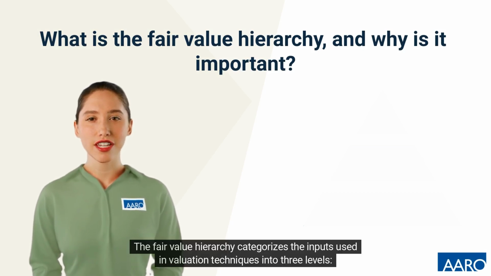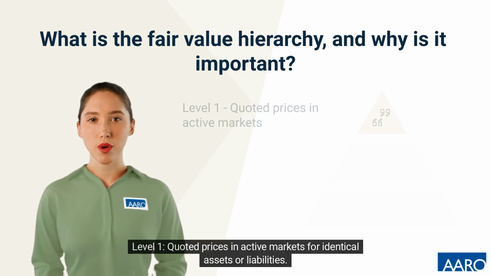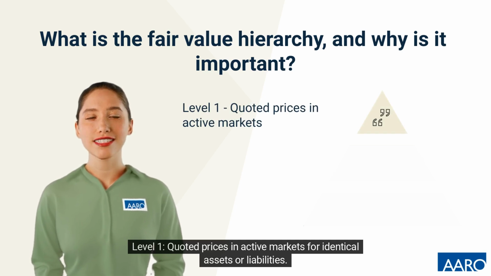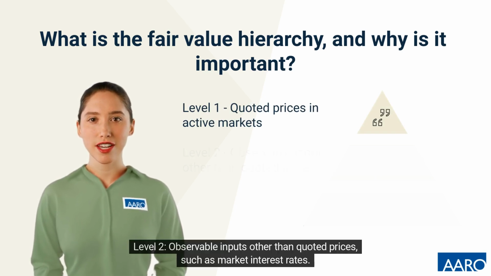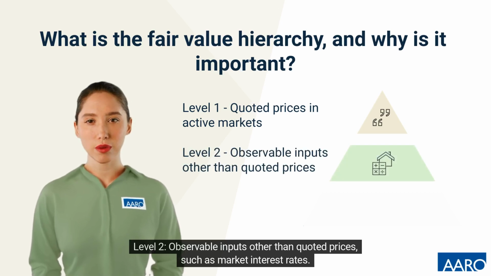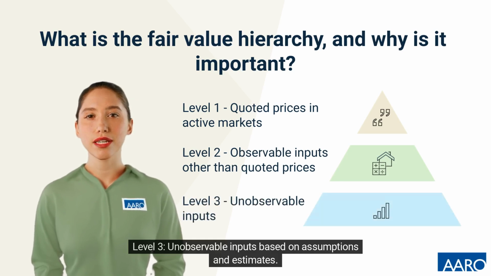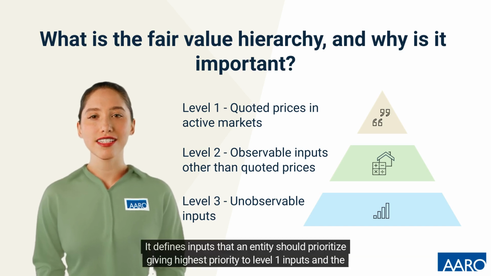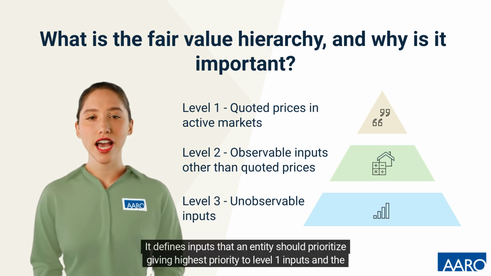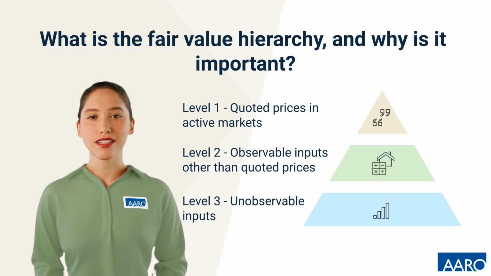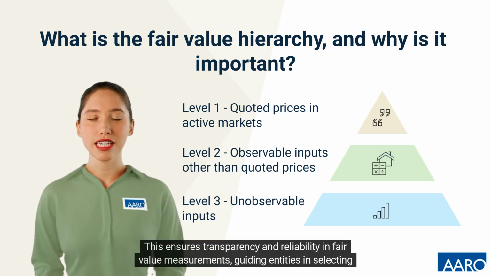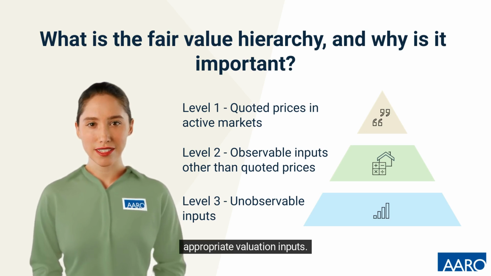What is the fair value hierarchy and why is it important? The fair value hierarchy categorizes the inputs used in valuation techniques into three levels. Level 1, quoted prices in active markets for identical assets or liabilities. Level 2, observable inputs other than quoted prices, such as market interest rates. Level 3, unobservable inputs based on assumptions and estimates. It defines inputs that an entity should prioritize, giving highest priority to Level 1 inputs and the lowest priority to Level 3 inputs. This ensures transparency and reliability in fair value measurements, guiding entities in selecting appropriate valuation inputs.